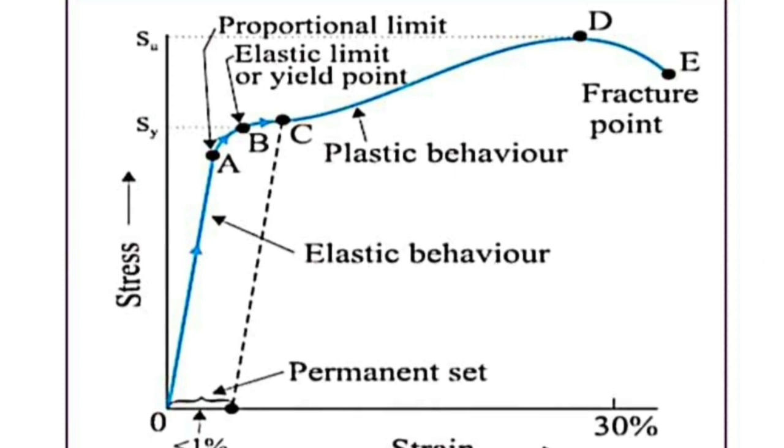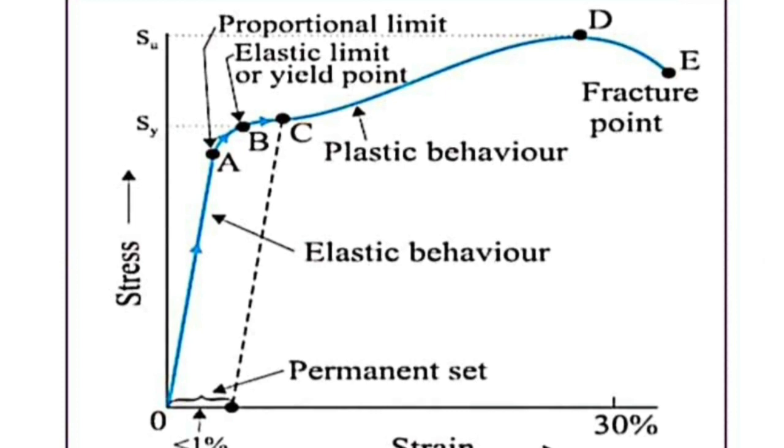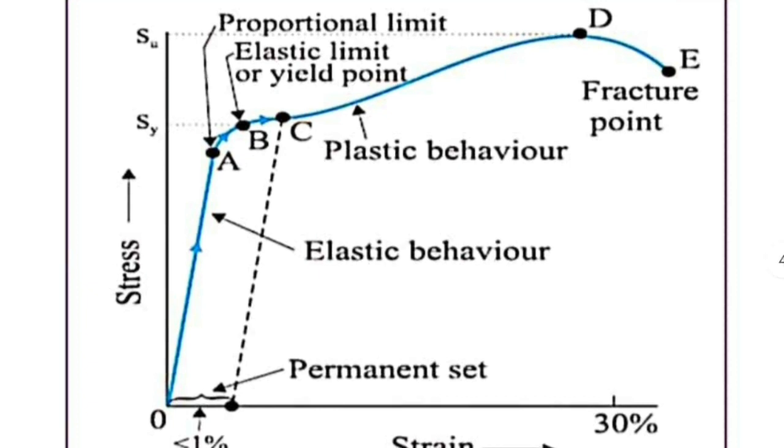Now the region BC or BD we can consider. In that region we can see that as the stress increases, strain also increases. For a small increase in the stress, there is a large increase in strain. That's what the region BD shows. At any point in between B and D, say C, if we remove the deforming force, the body will not return to the original state, but it may return to some other state.